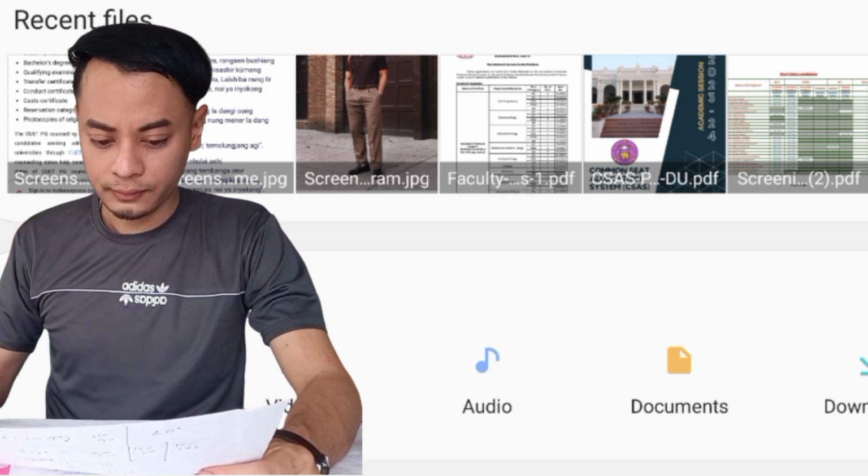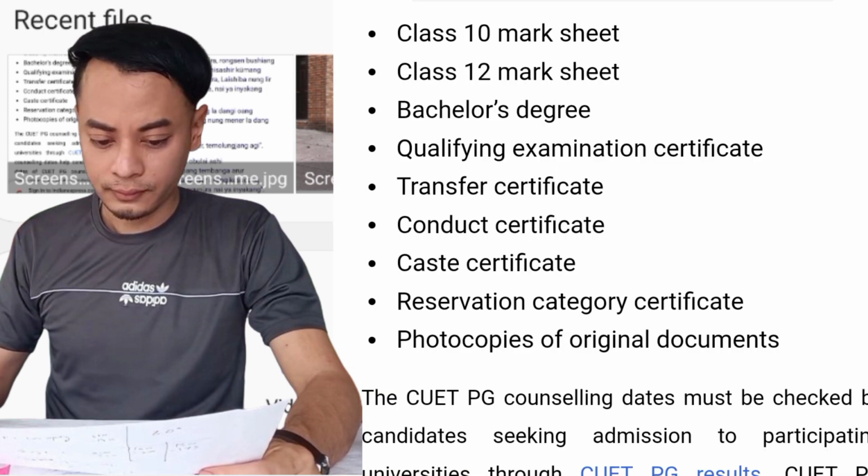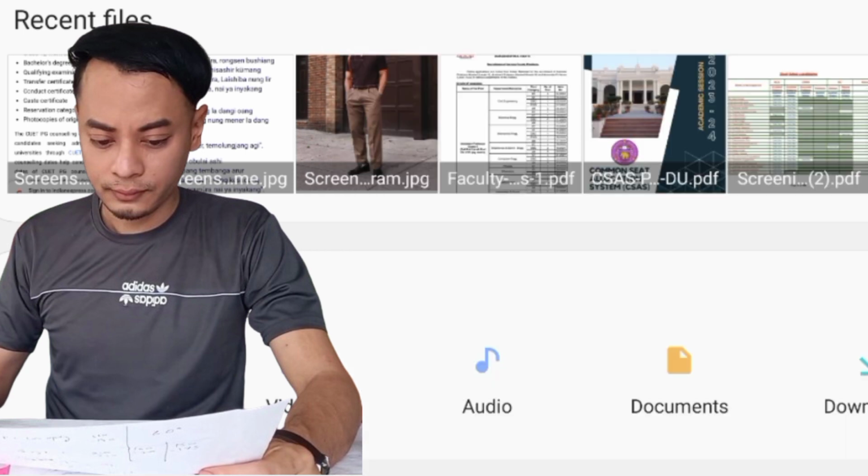Now let's begin our talk with the CSAS and also the counselings. What are all the documents that one needs to have ready before the admissions process begins for the university? These are all the important documents that you need to get yourself ready. For example, your class 10 certificate, 12 certificate, your caste certificate, and all these important documents.